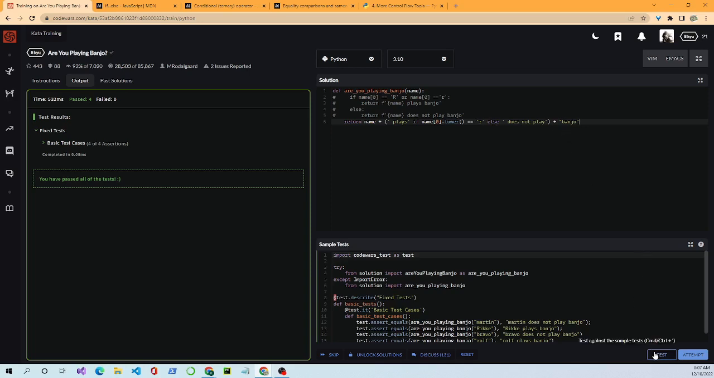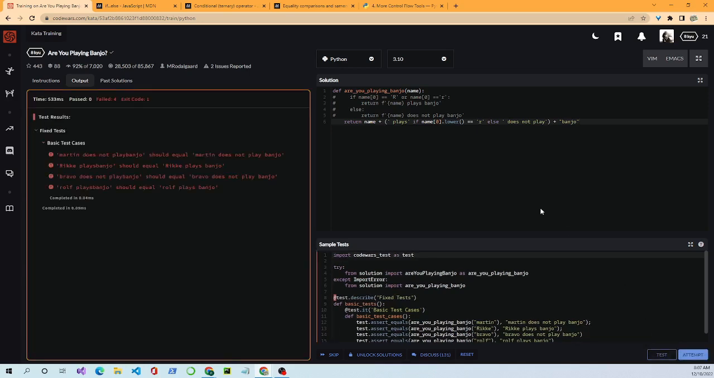So let's come in here and do the test again. And it does not pass. And did I do the same thing? Yes. If you notice, the spot where I failed is exactly the same spot as under JavaScript. Martin does not play banjo. It's all together. It's supposed to be separated. And I didn't do that, and it was because I did not put the space there.